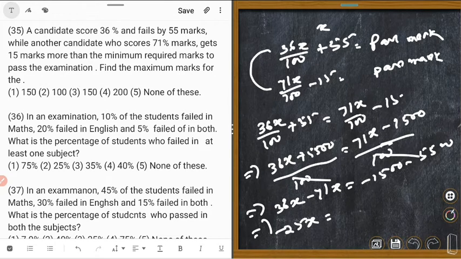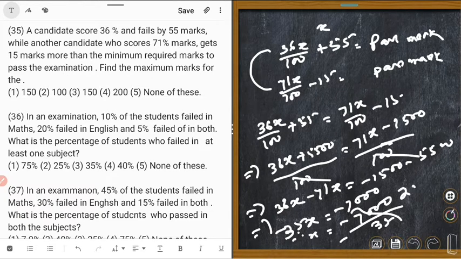Minus 35x is equal to minus 7000. Could you understand? Implies that x is equal to minus 7000 by minus 35 is equal to 200.